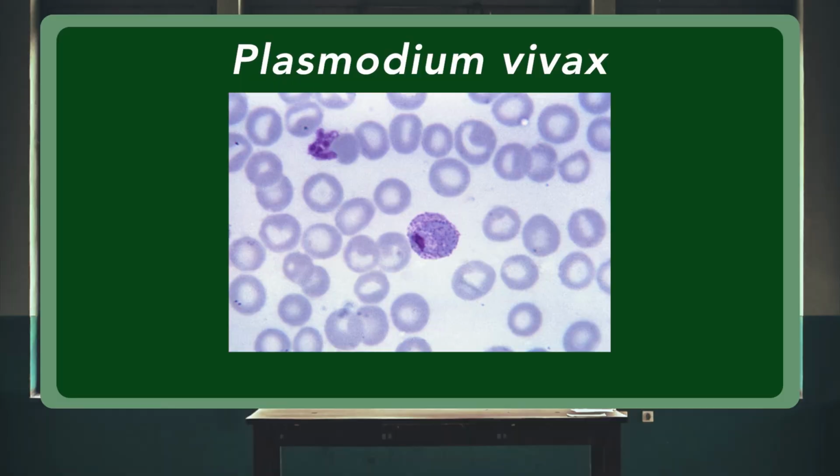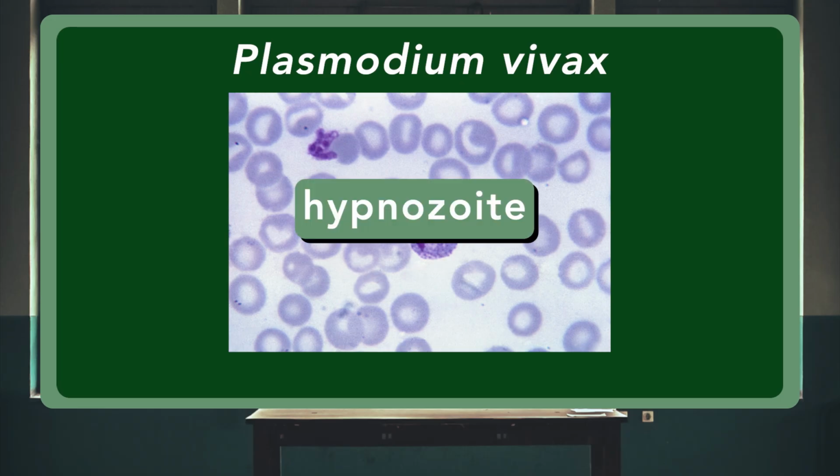Now, there's an alternative pathway here that isn't shown in this life cycle diagram, but I want to make sure that you know about it. Plasmodium vivax, one of the species of human malaria, can form a stage called a hypnozoite in the human liver. Not every species of human malaria can do this, just Plasmodium vivax. Hypnozoites lay dormant in the liver for years and sometimes even decades.